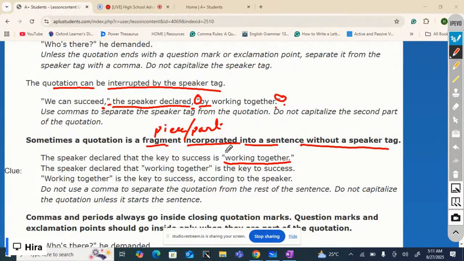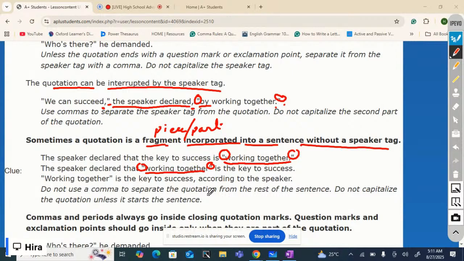Now these two words are put in quotation marks. See, thus there is another way to write it. The speaker declared that "working together" is the key to success. Again, a fragment of the quotation is incorporated into a sentence without the speaker tag. Again, follow this rule of putting quotation marks. "Working together" is the key to success according to the speaker. Again, see, two words are taken.